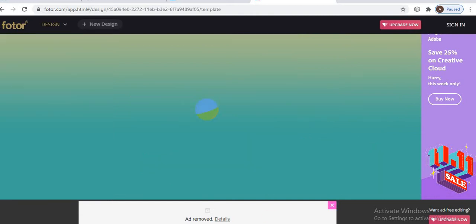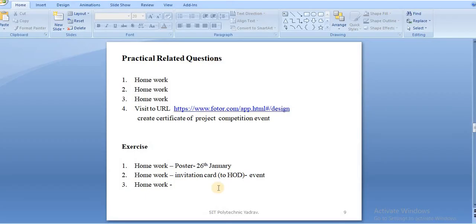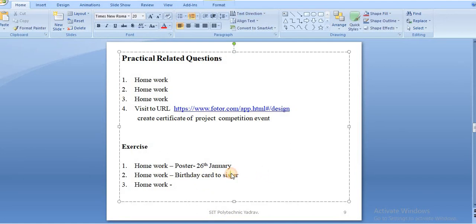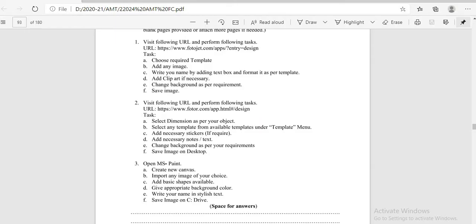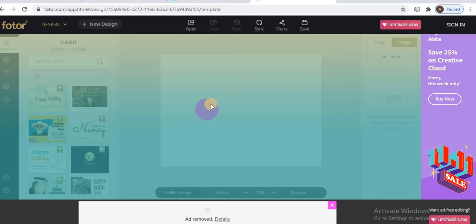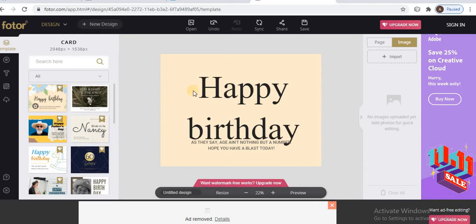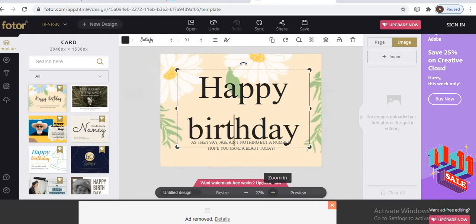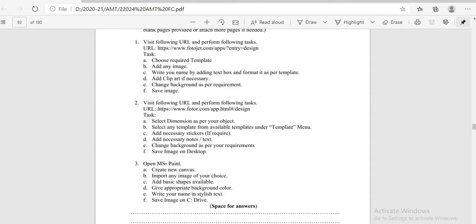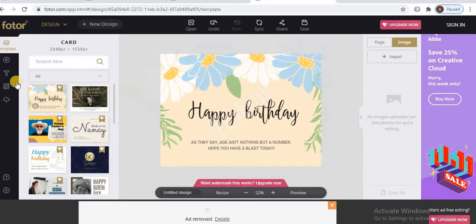But in your question, change it: not an invitation card, create a birthday card. A birthday card to your sister. So choose any happy birthday card and give the name. The question says that the sticker, template, background, whatever options you want, use all of those options.